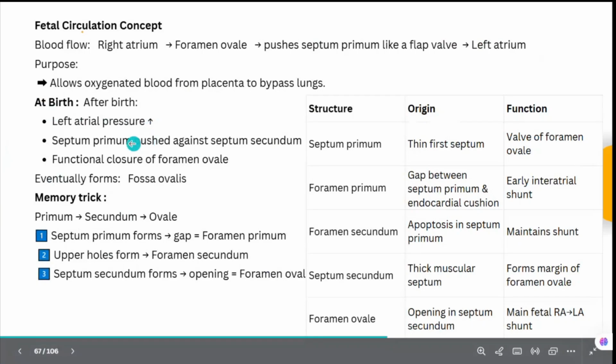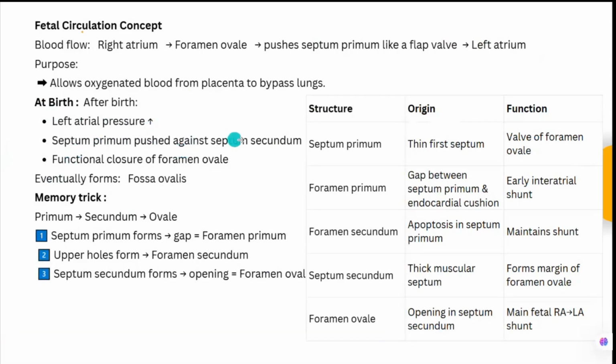So at birth, there is an increase in the left atrial pressure, the septum primum is pushed against the septum secundum, and there is a functional closure of the foramen ovale. Eventually, it forms the fossa ovalis. Okay, so finally, it will form the fossa ovalis.